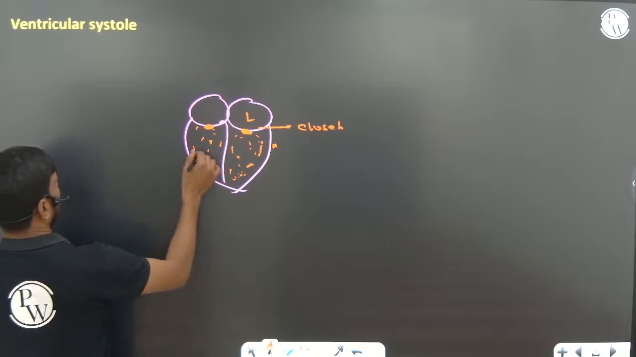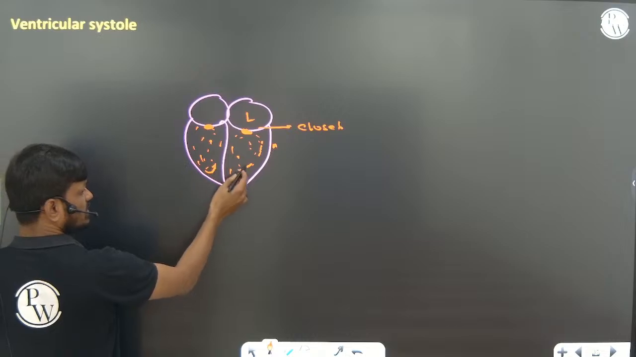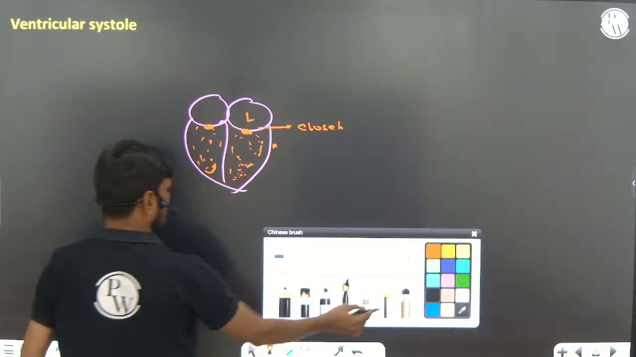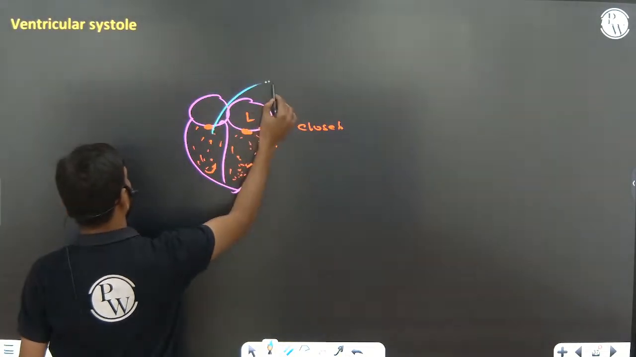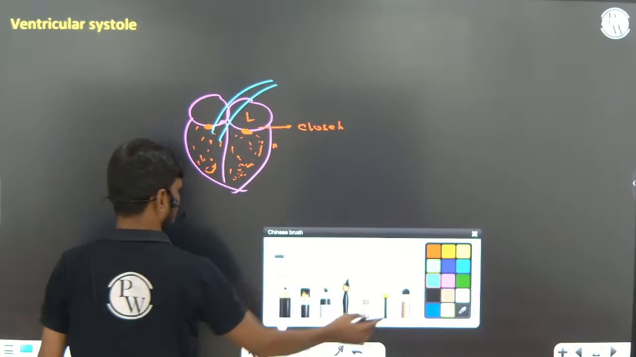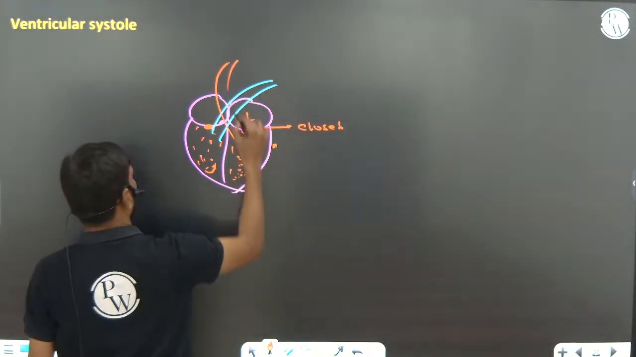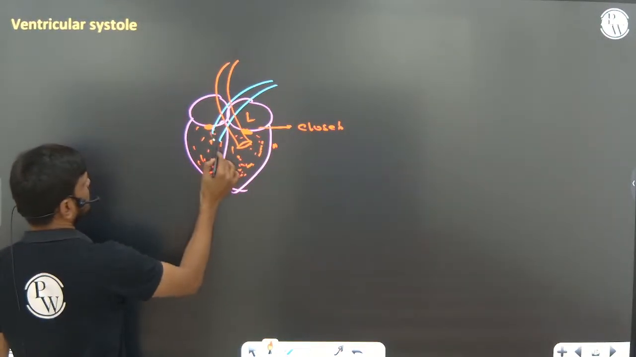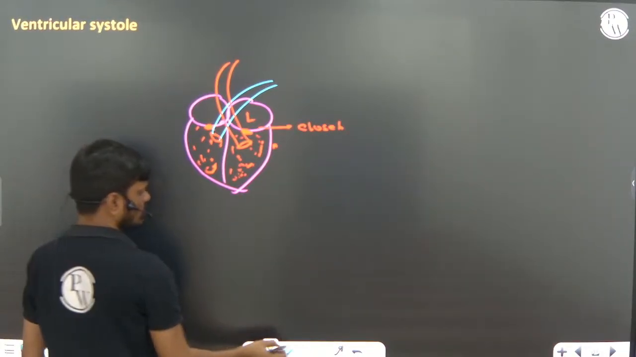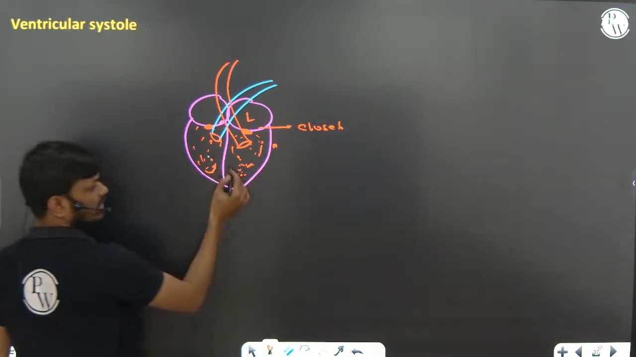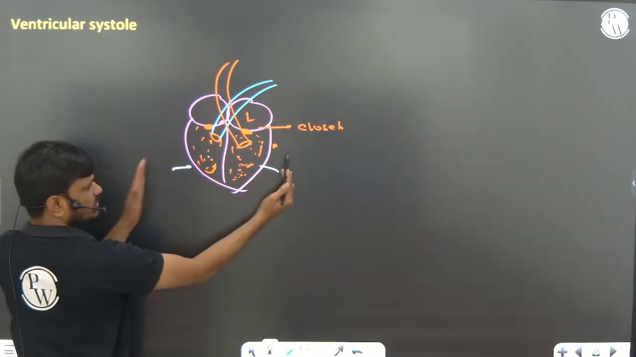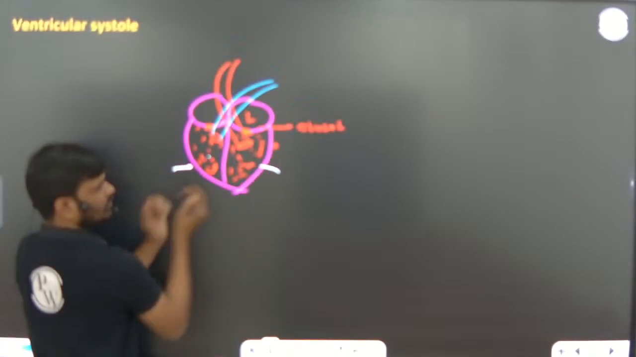Right? Now, slowly you can see the pressure is increased in the ventricle, and the pressure of the blood in the aorta is less. So blood from the ventricle, now the ventricles are undergoing contraction. Ventricles are undergoing contraction, right?